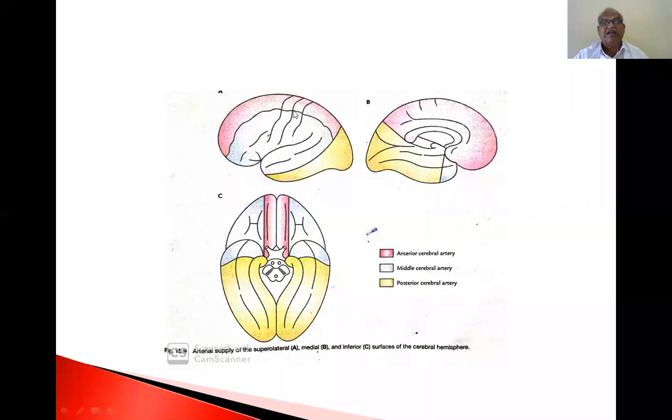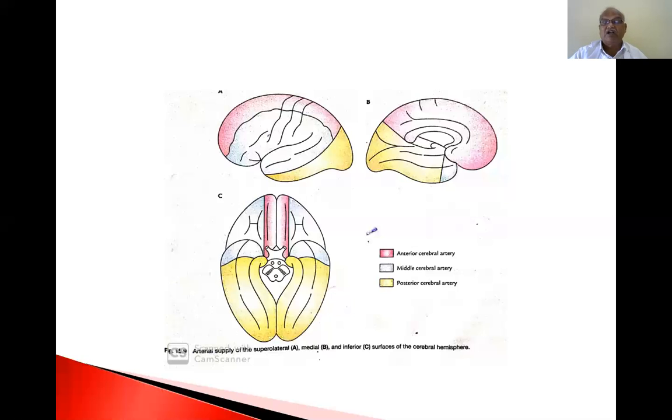The lateral surface, including the premotor cortex, motor area, sensory area, and prefrontal area, is supplied by the middle cerebral artery. So the majority of the blood supply to the brain is by the middle cerebral artery, compared with the anterior and posterior cerebral arteries.